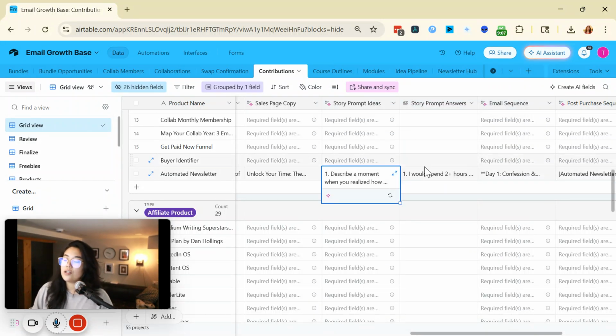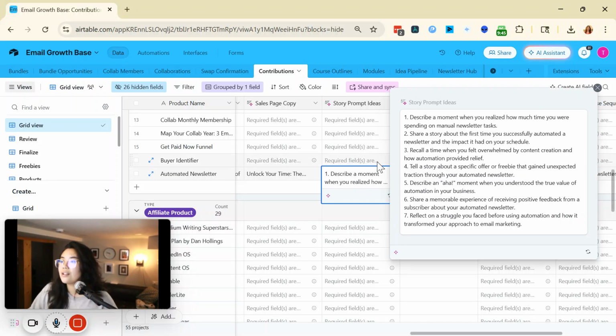Now, the second thing that I did, in terms of creating the email sequence, one of the things that I've noticed when it comes to selling courses or selling anything in general is that stories go a very long way. But creating an email sequence and figuring out the stories that you want to talk about can be a little bit difficult. So I need a little bit of prompting myself in terms of what stories I want to talk about. I don't want my ideation to be AI generated. I want the creation maybe to be helped by AI, but I want the stories to be somewhat original in terms of the content that I speak about, right?